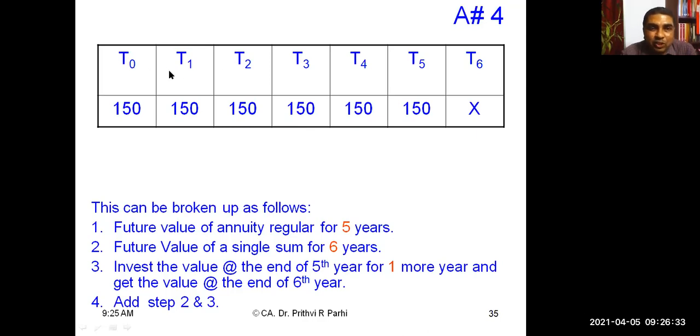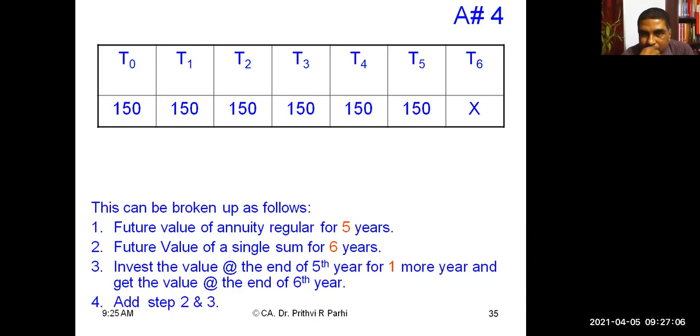I can write time points 0, 1, 2, 3, 4, 5, 6. So this is a 6 year annuity. But since it is an annuity immediate, the payment will start from 0. If it is a regular annuity, payment will start from T1 and continue till 6. But since this is an immediate annuity, payment will start from T0 and at T6 there will be no payment. Did you understand this cash flow?